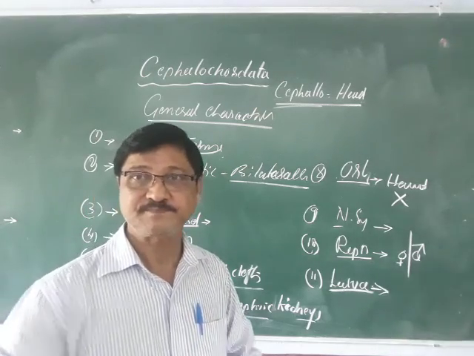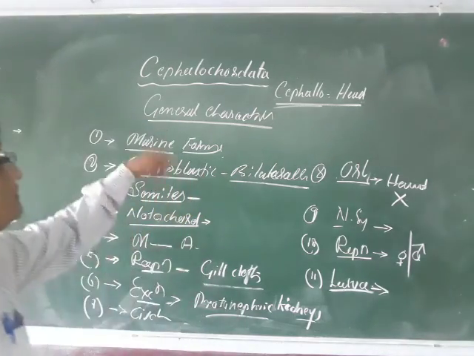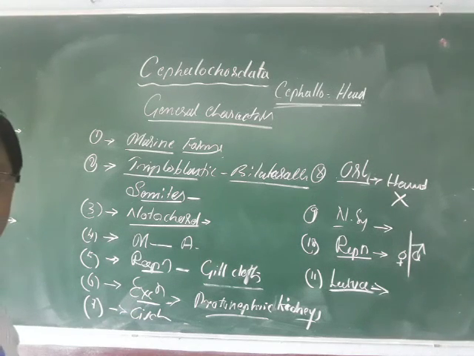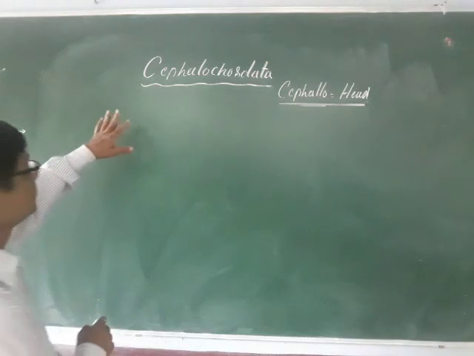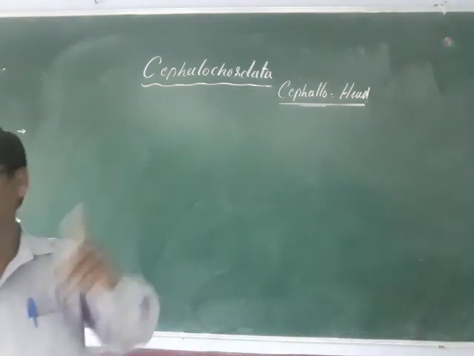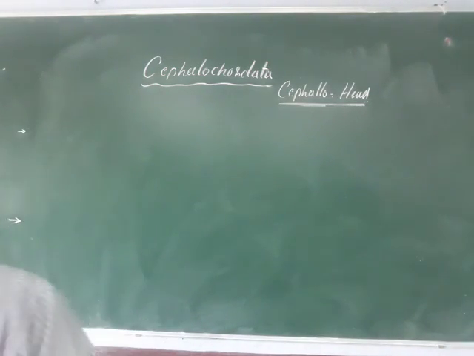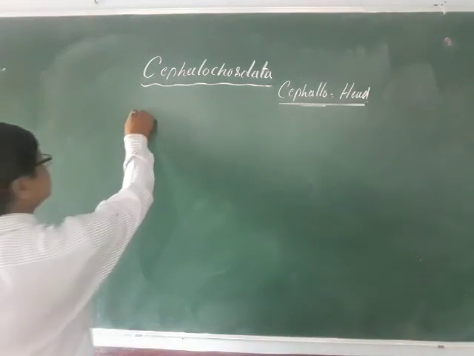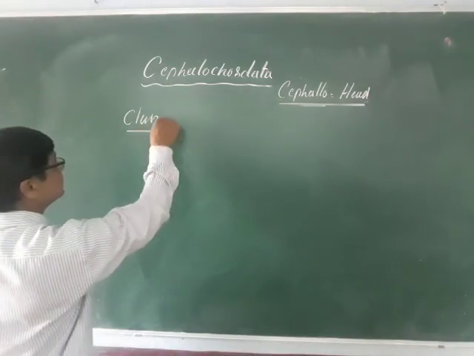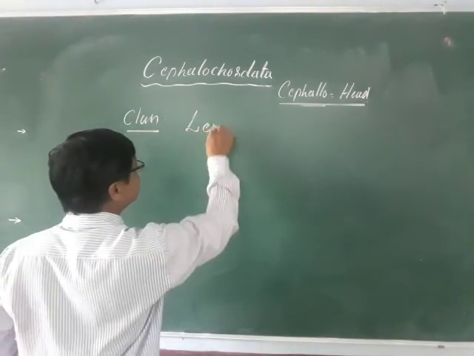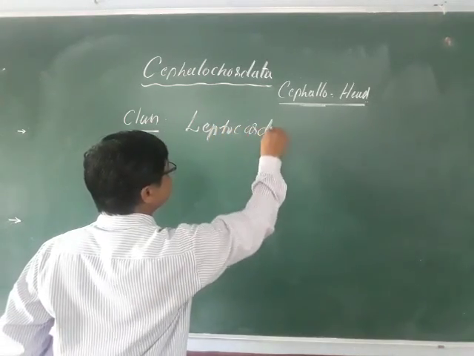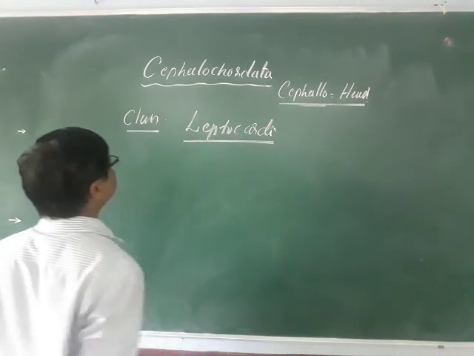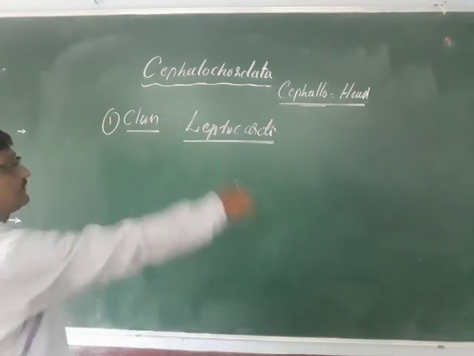So these are the general characters. Let us go to the classification here. Cephalochordata has only a single class, and that is called the Leptocardi class. This is the only class you can see, Leptocardi.